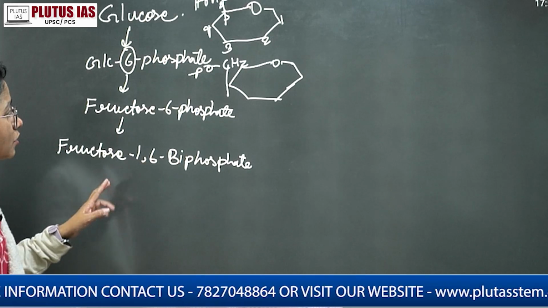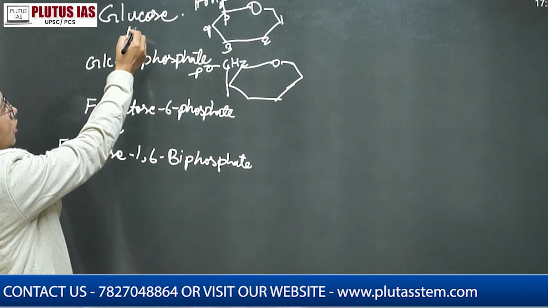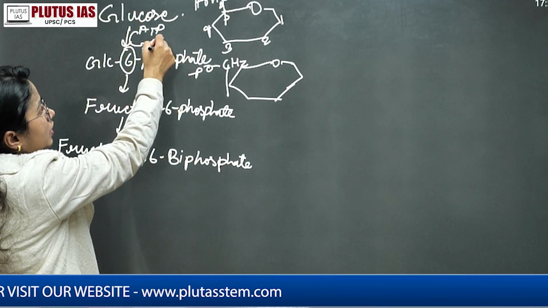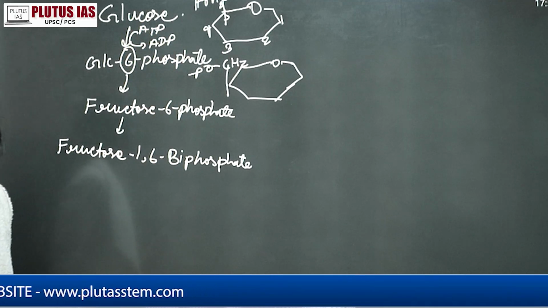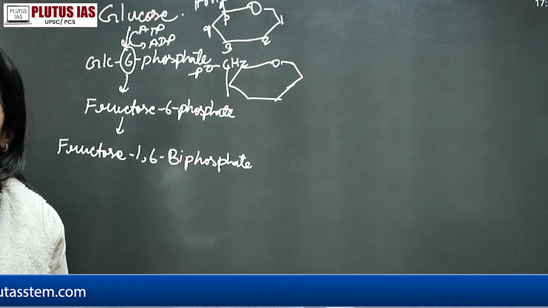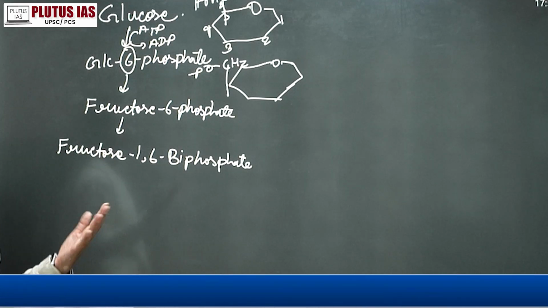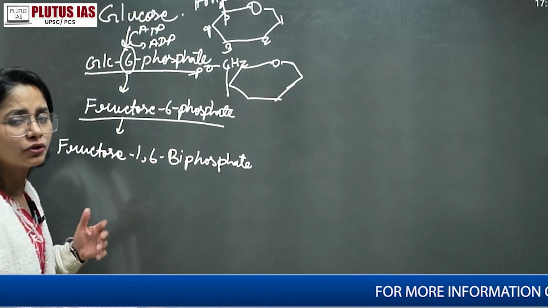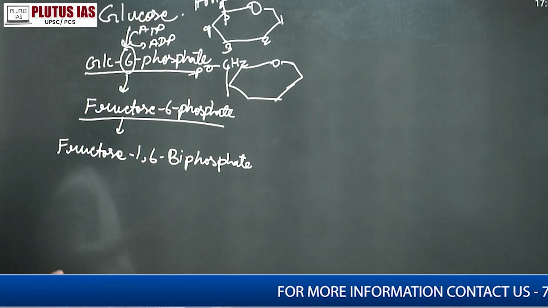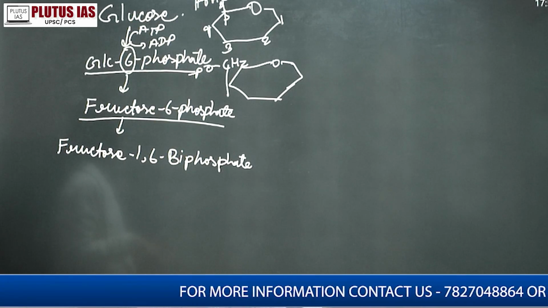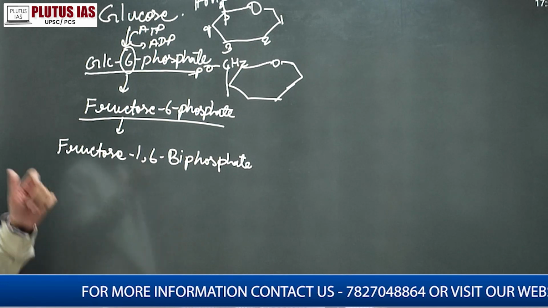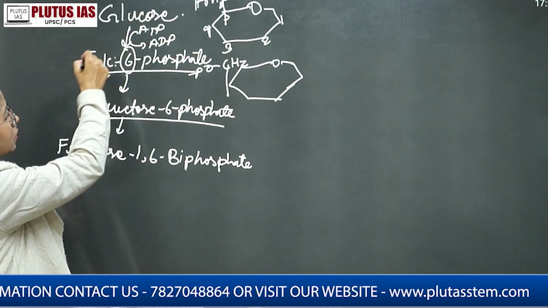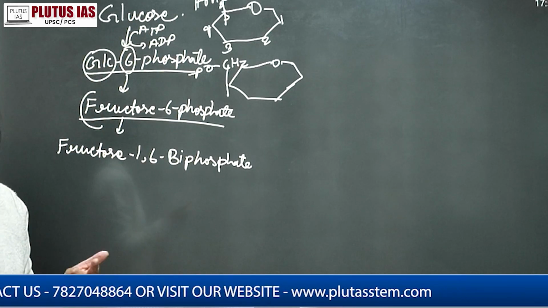Then fructose similar. Here there's a first step where the energy is utilizing. And that is your irreversible step, because the amount of energy used cannot be reversed back. Then when we are converting the glucose 6 phosphate to fructose 6 phosphate, you don't need to memorize which are reversible and which are irreversible if you understand in that way. Glucose and fructose are isomers of each other, right?